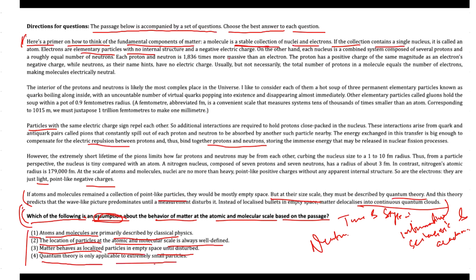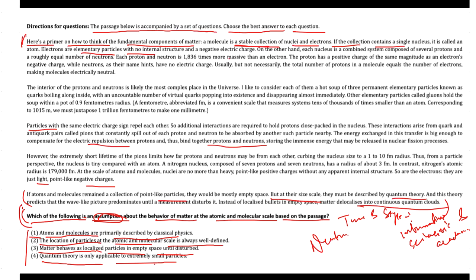Now, if I look into this particular passage, the passage explicitly states that at the atomic and molecular scale, matter must be described by quantum theory, and the theory predicts that matter delocalizes into continuous quantum clouds until a measurement disturbs it.